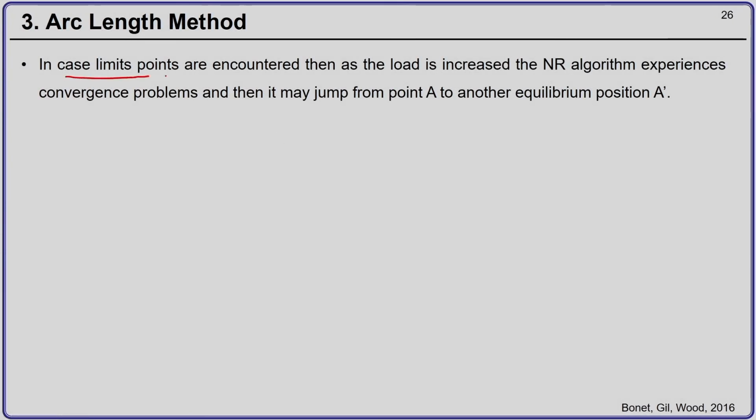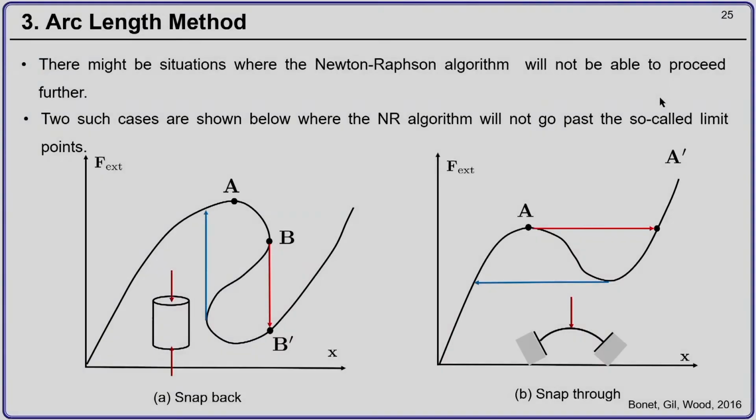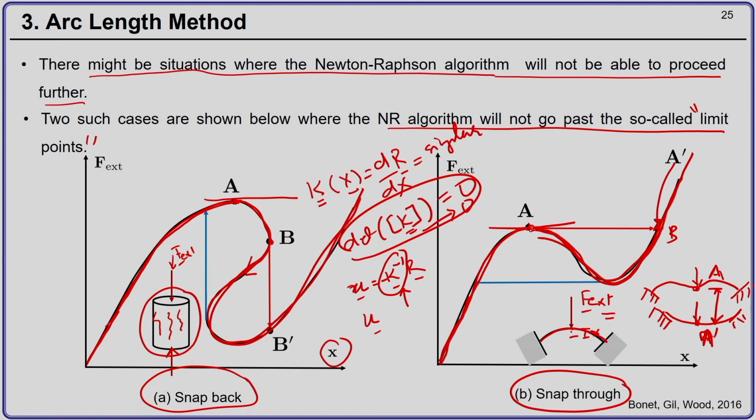In case limit points are encountered, then as the load is increased, the Newton-Raphson algorithm experiences a convergence problem, and it may jump from point A to another equilibrium position A dash. As you can see here, the force displacement curve may directly jump from point A to point A dash, which is shown here. So in a numerical setting, you may directly jump from this point to this point.